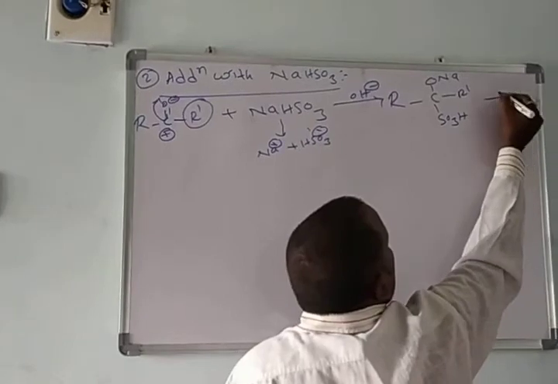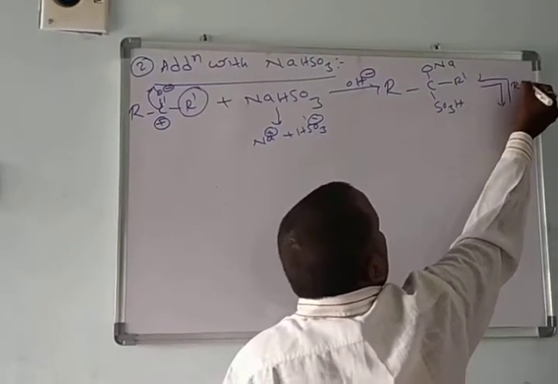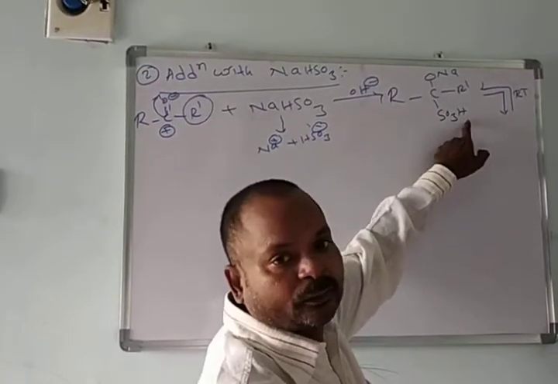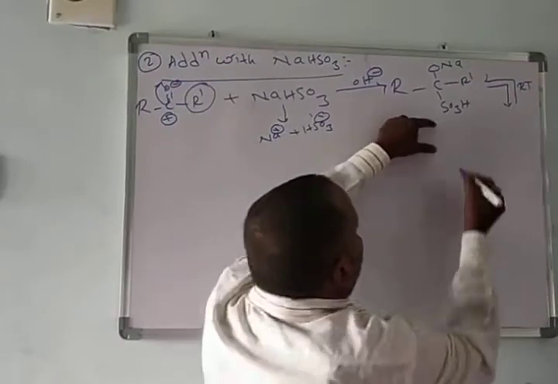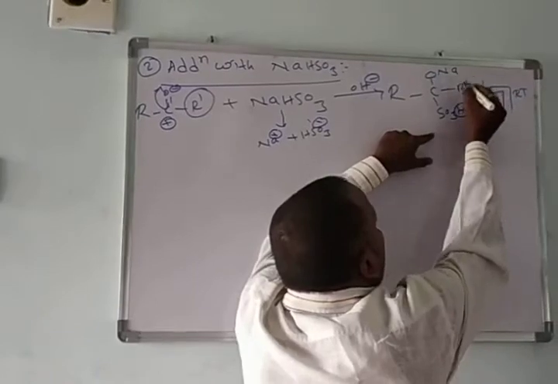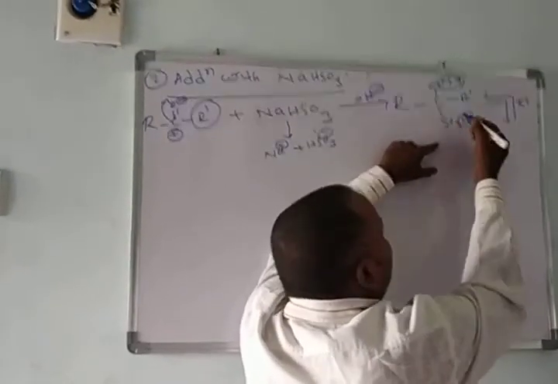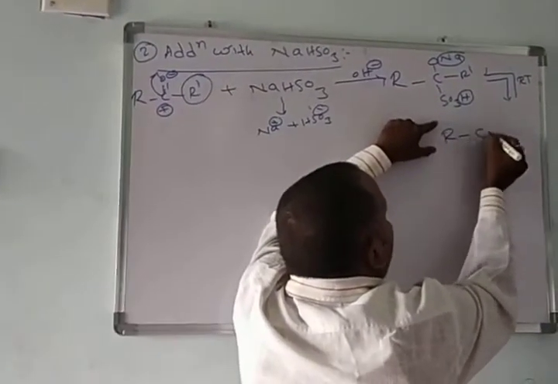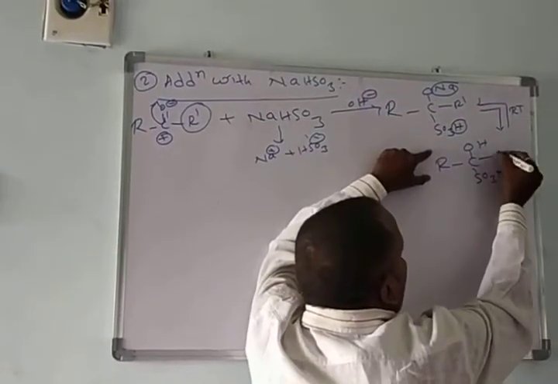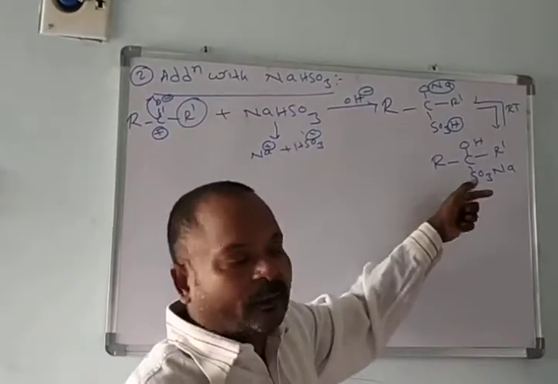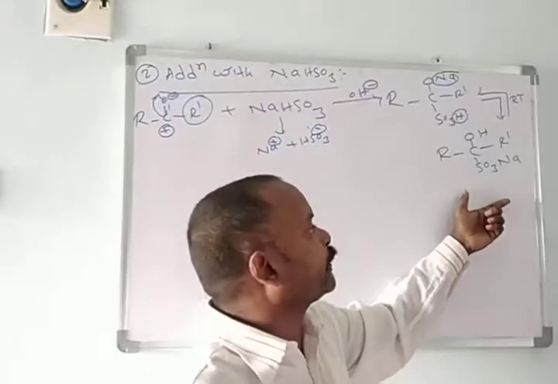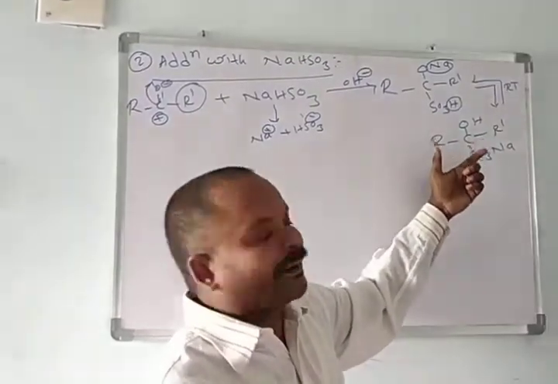At room temperature, proton transfer occurs. The proton shifts from the SO3H group to the ONa. Na shifts to here, H shifts to here. These two groups shift from each other. Here R, C, OH, SO3, Na, R dash. This molecule we call the aldehyde sodium bisulfite or ketone sodium bisulfite addition product.